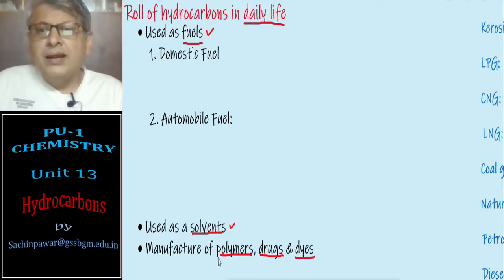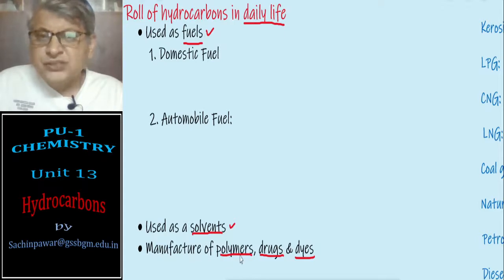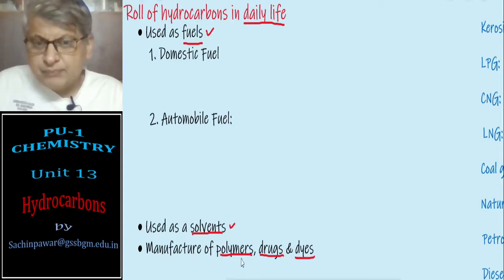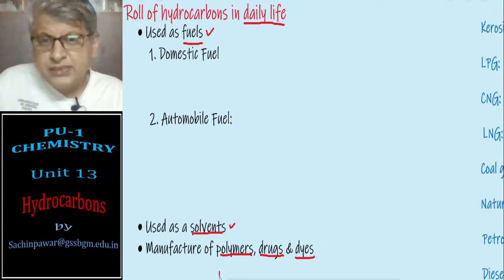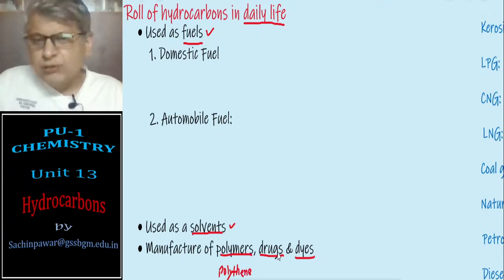Hydrocarbons can also be used in the manufacture of some important chemicals such as polymers, drugs and dyes. Polymers, just to give an example, say polythene, plastic. Drugs, I can give plenty of examples.